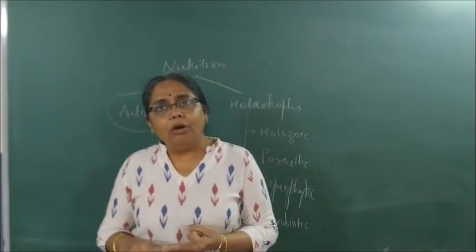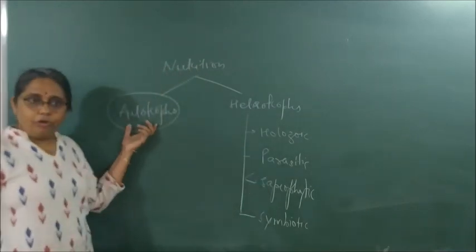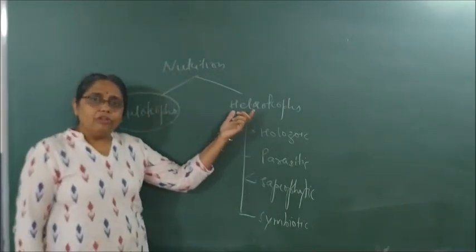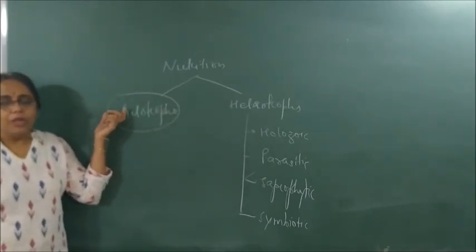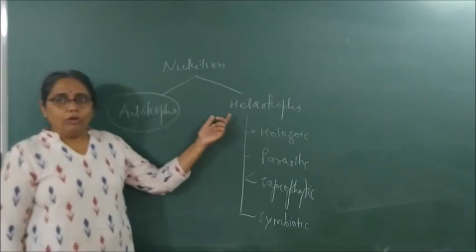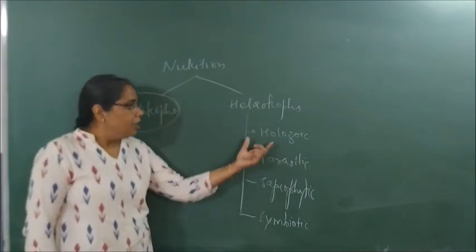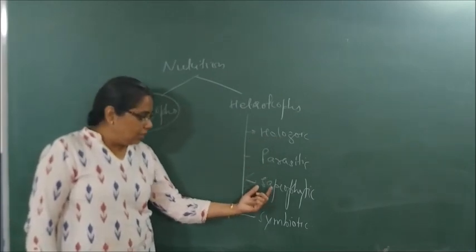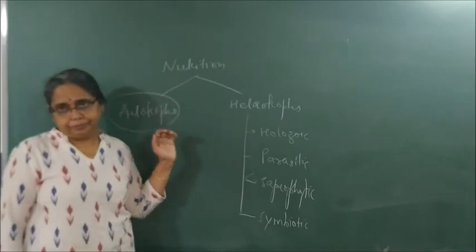Okay? Depending on the mode of nutrition, we classify organisms as autotrophs and heterotrophs. Heterotrophs are organisms which are directly or indirectly dependent on autotrophs for their survival. The heterotrophic mode of nutrition has the following types: holozoic, parasitic, saprophytic and symbiotic.